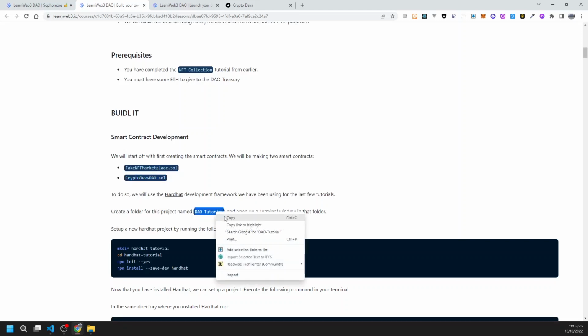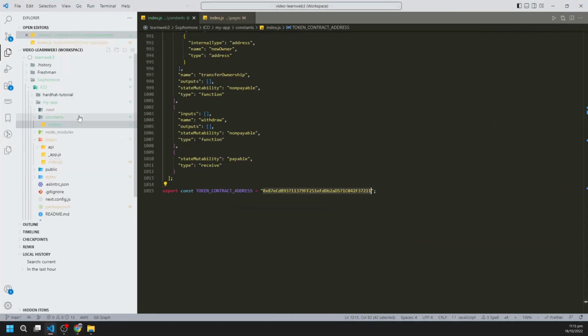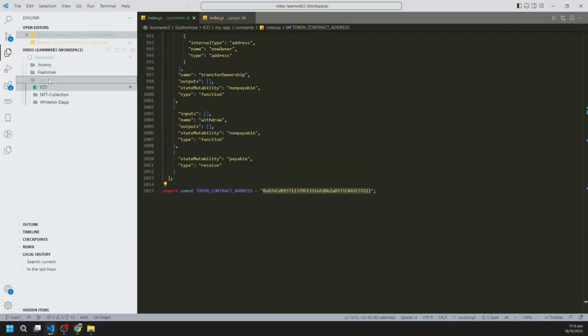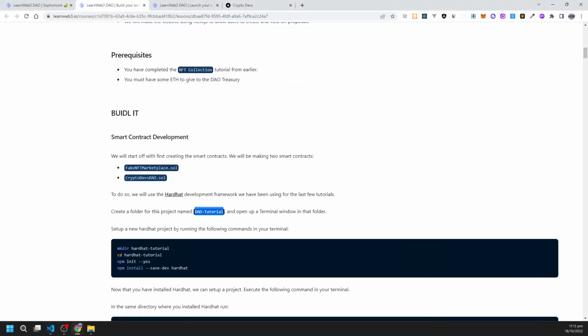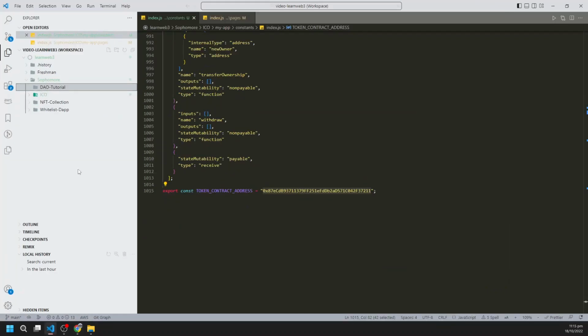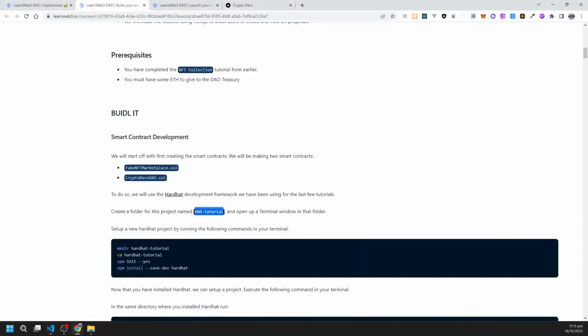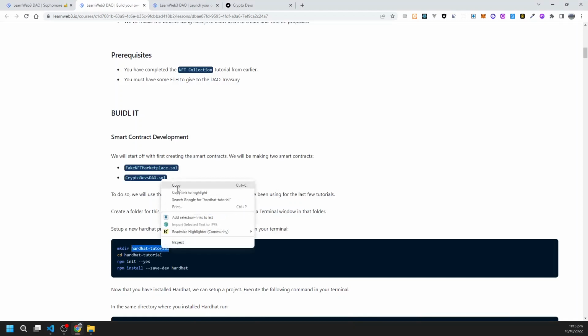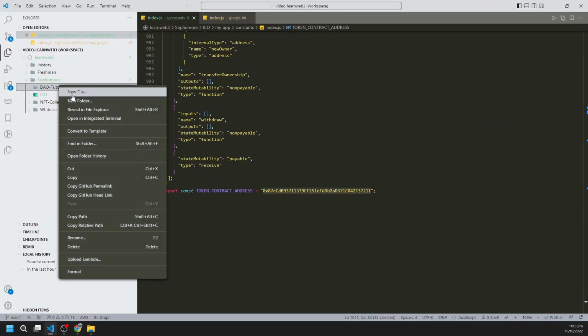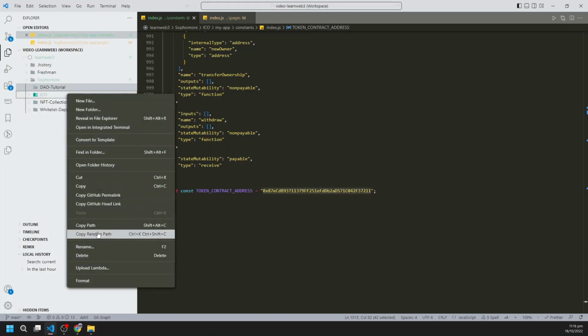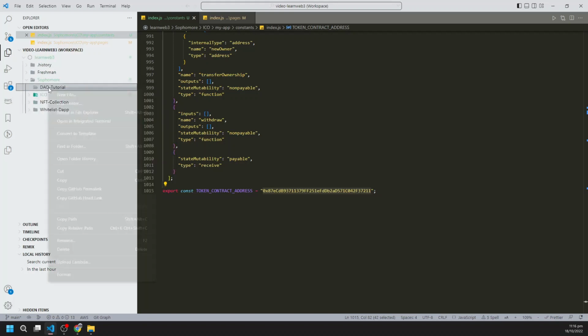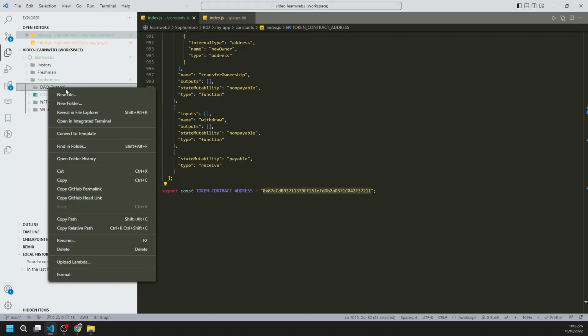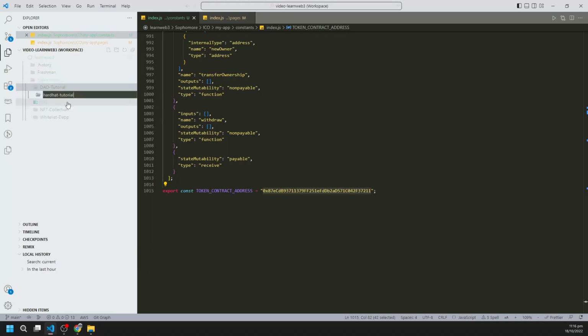Now create a folder here, DAO tutorial. Now let's create a new folder inside it, with the name hardhat tutorial.